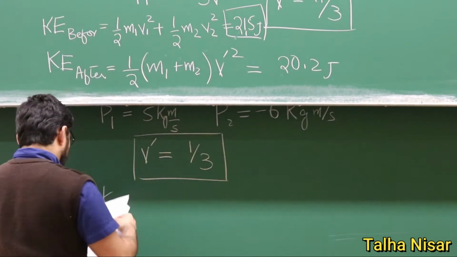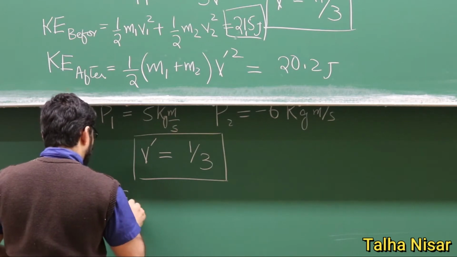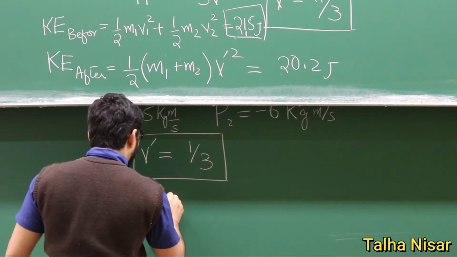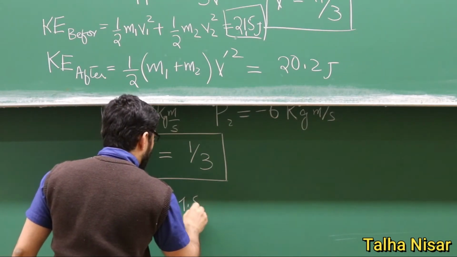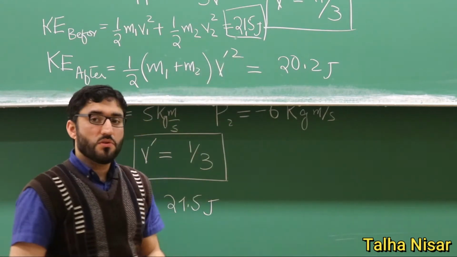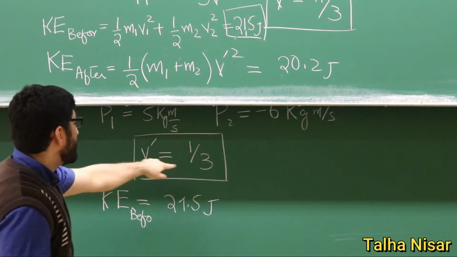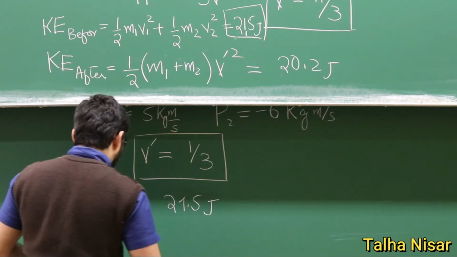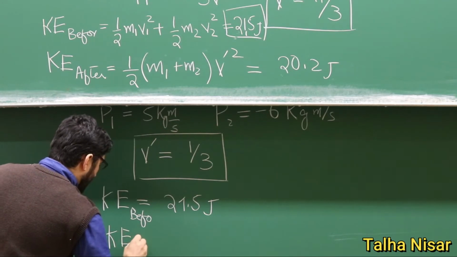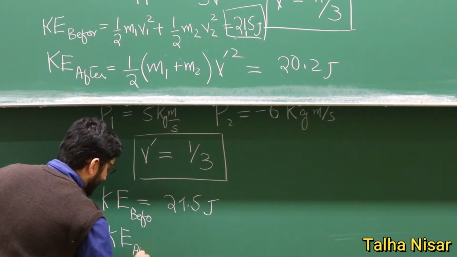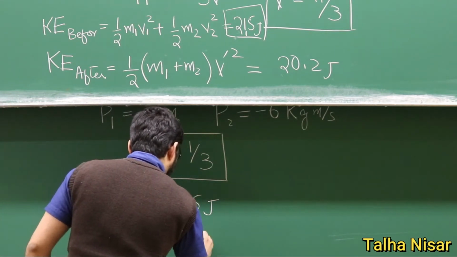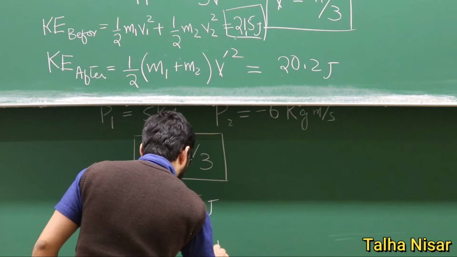If we calculate the kinetic energy, before the collision we calculated it was 21.5 joules. After the collision, using this V prime, we will get 0.17 joules.